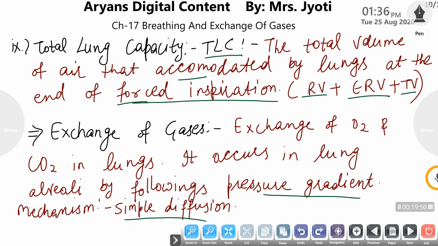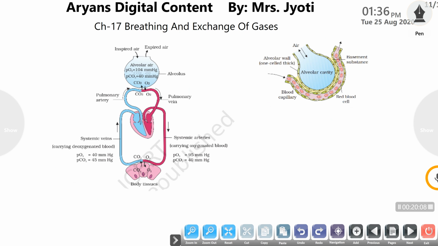Both are thin membranes and both are semi-permeable too, and the gases simply follow simple diffusion, means flow from higher concentration to lower concentration through a semi-permeable membrane. So let us have a look at the exchange of gases.